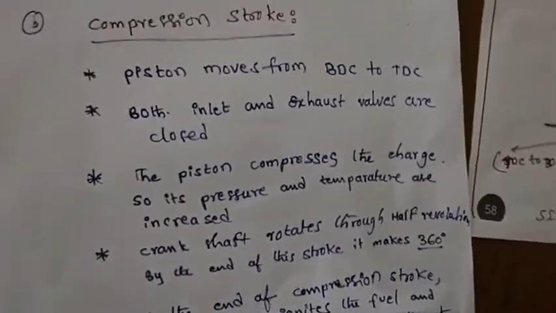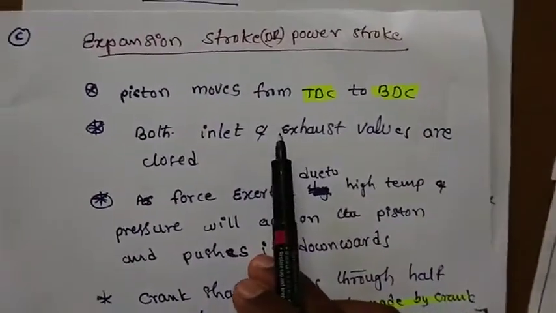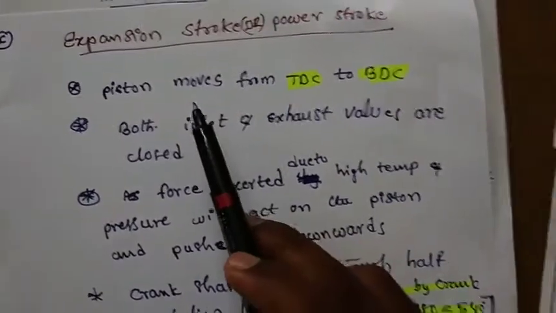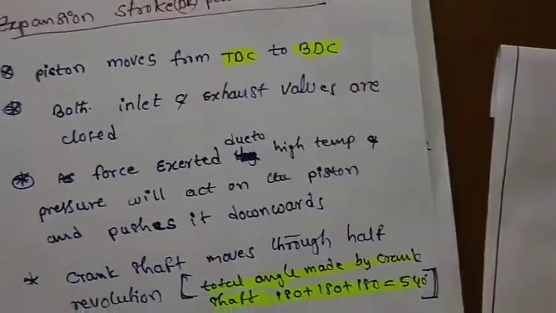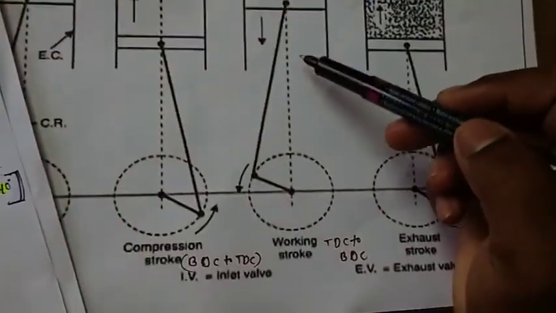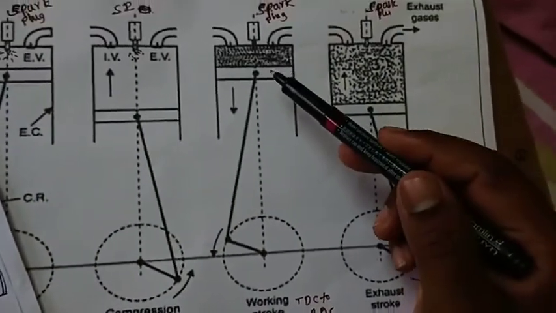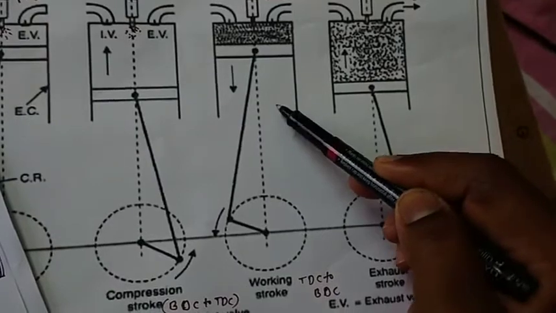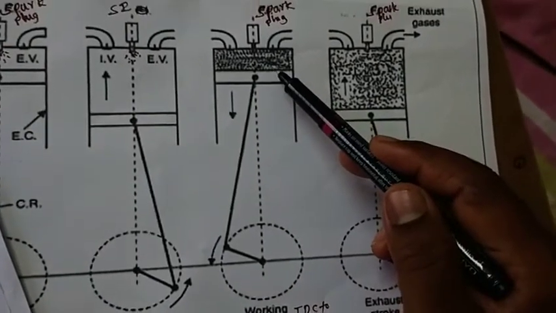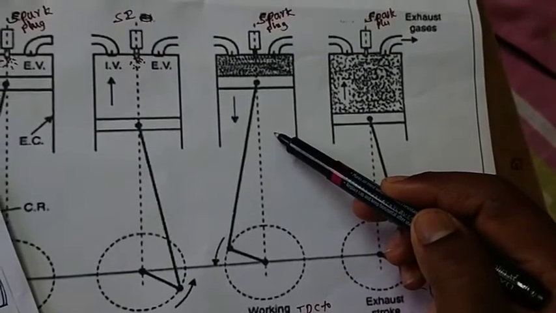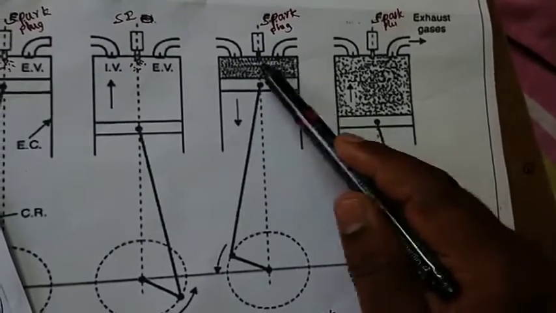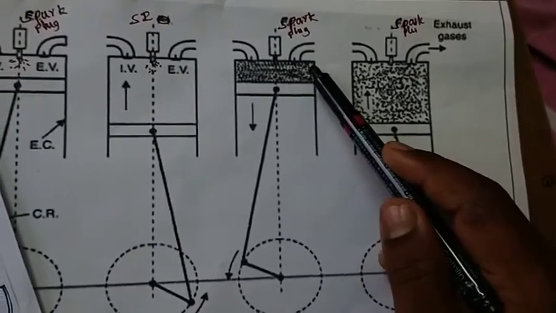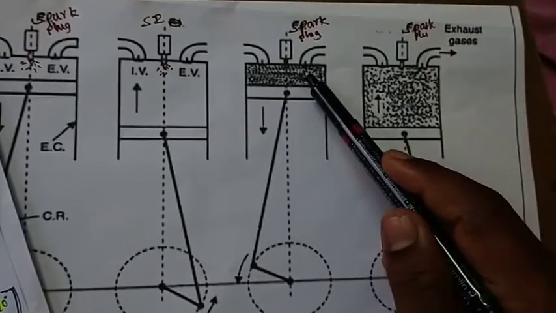Next, coming to the third stroke, that is the expansion stroke or power stroke. See, the third stroke is a working stroke or power stroke. In the power stroke, the piston moves from TDC to BDC. When the piston moves from TDC to BDC, both the inlet valve and the exhaust valve will be in closed position.